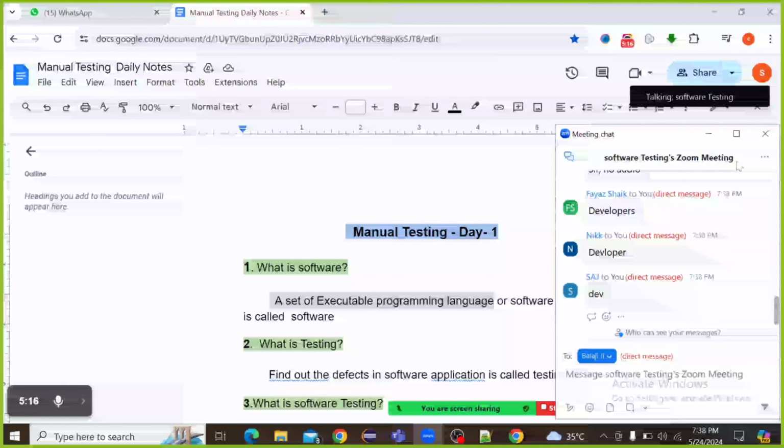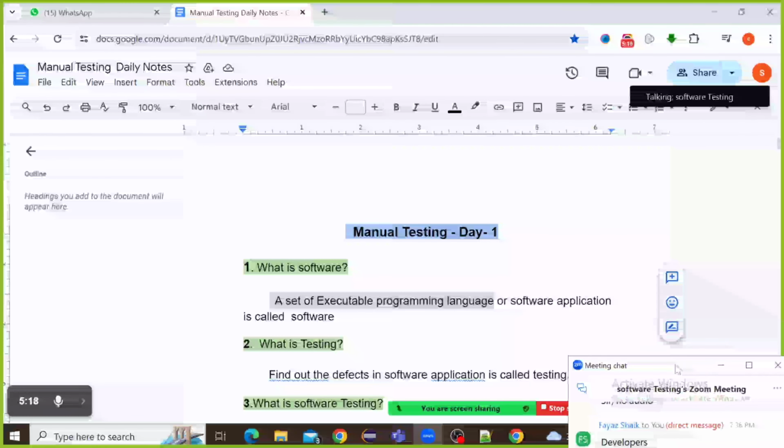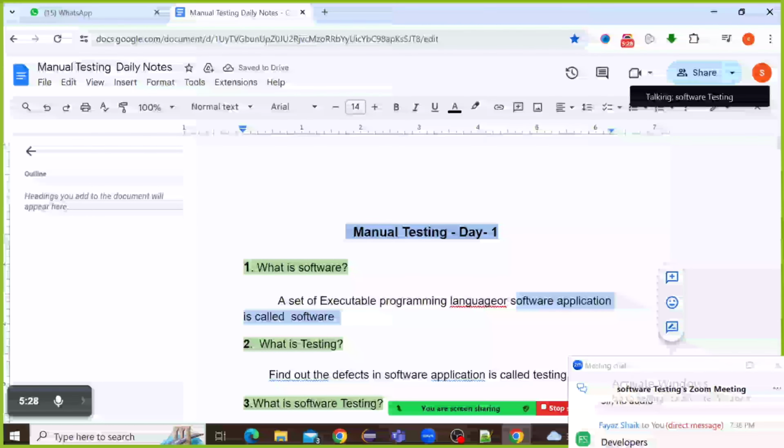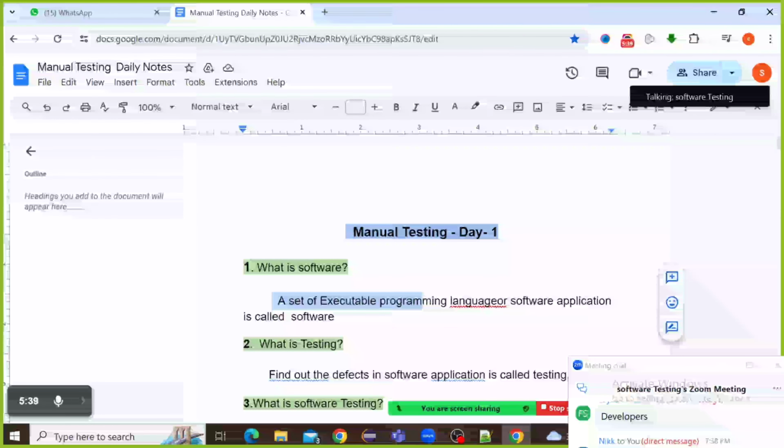So how will they develop? A set of executable programming language or software application, that is called software. Clear? If any interviewer asks what is software, we should tell like this: a set of executable programming language or software application. That is called software.